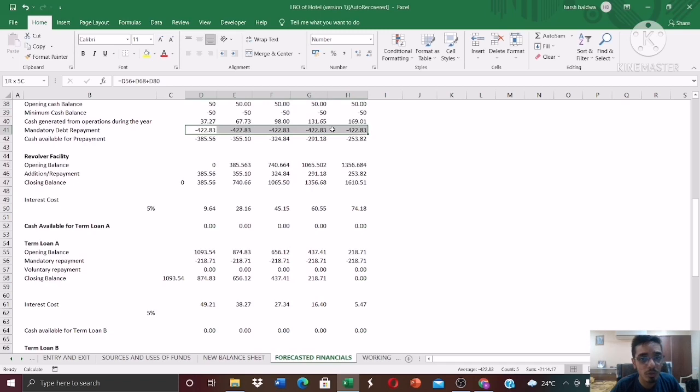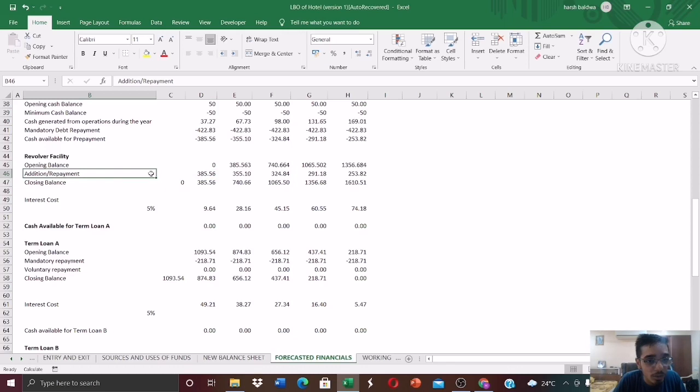Similarly, do it for all the years. As you can see over here, the cash available is negative 385 crores. We are not even able to fulfill the mandatory debt repayment. Now how will we finance this? There's something known as a revolver facility, where you can withdraw cash as per your needs and continuously pay interest on that. So this 385 crores will be financed by this revolver facility.